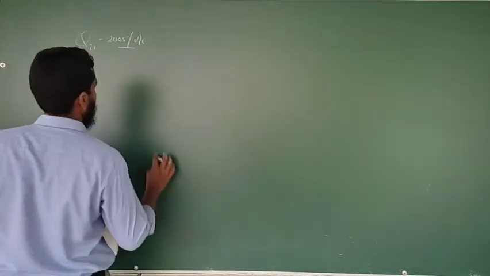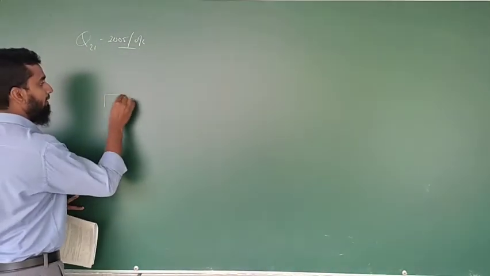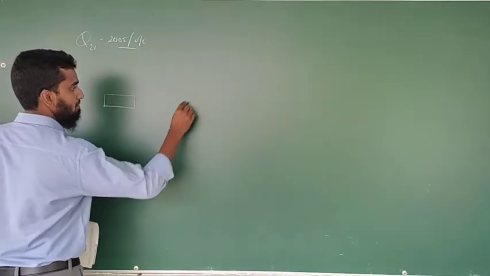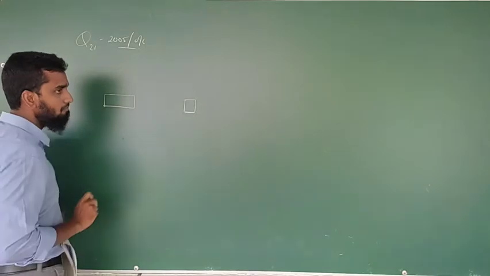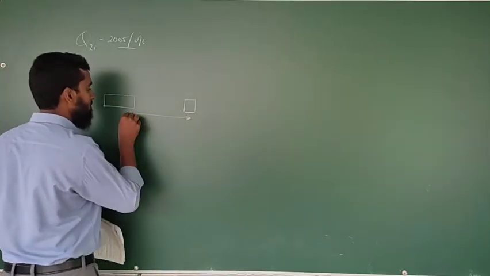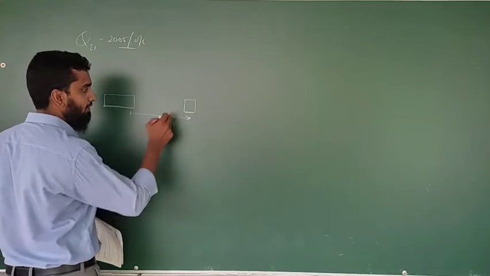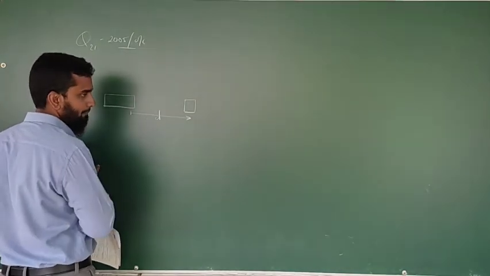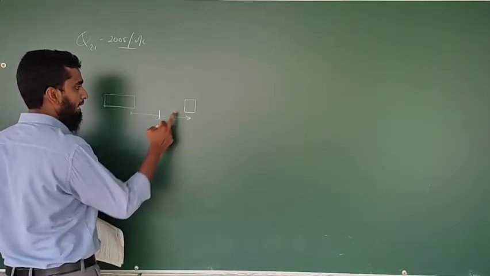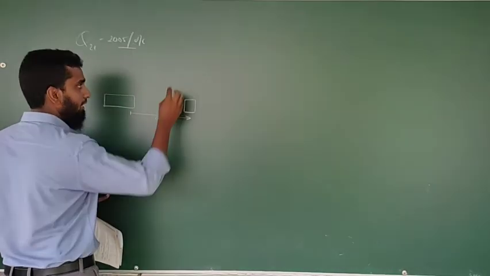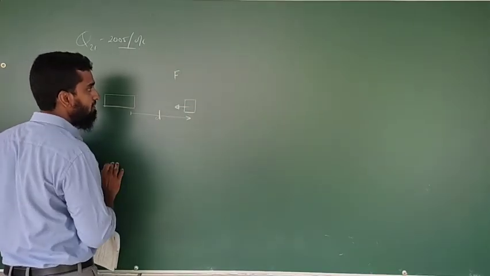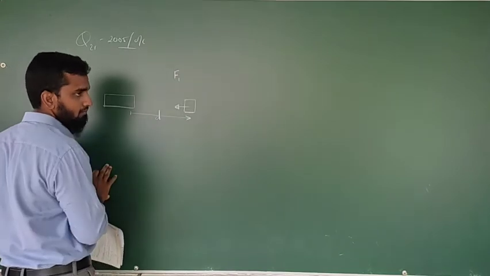Increasing gradually. Now look at this. You have a magnet, right? An iron piece. Now we'll think about the distance between the magnet and the iron piece as d. When this iron piece is at the distance of d, there is a force acting on the iron piece, and we'll take it as F1.